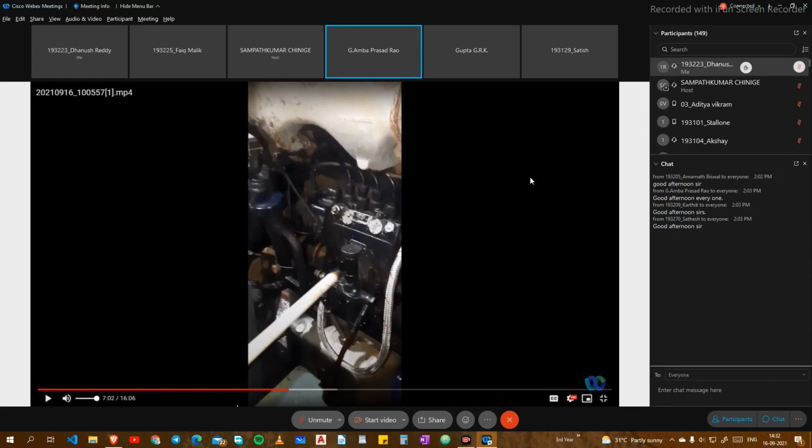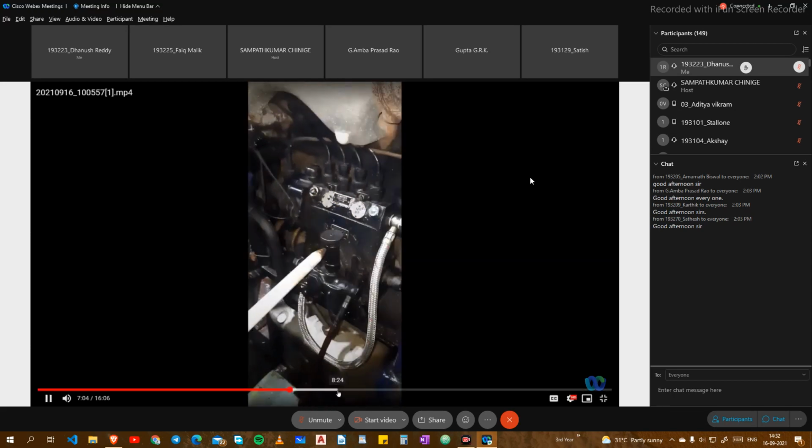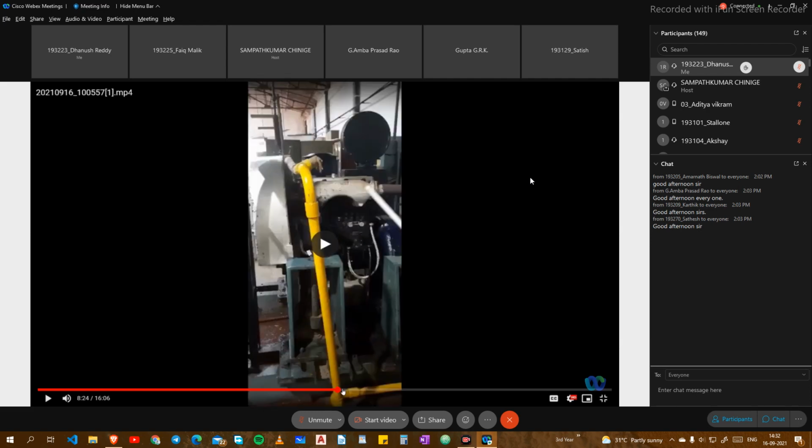Okay, please. Yeah. From this fuel filter, there is a network problem.